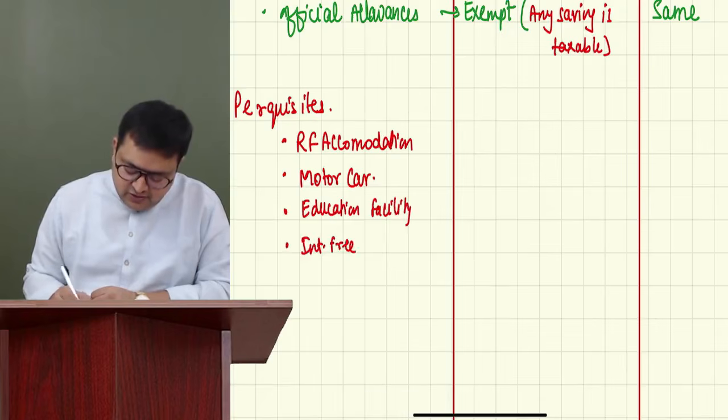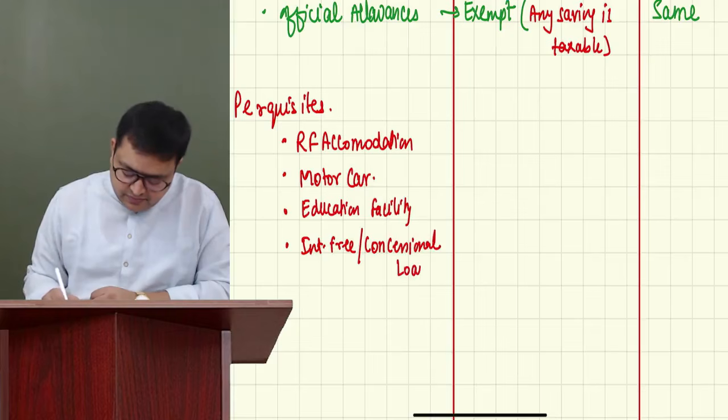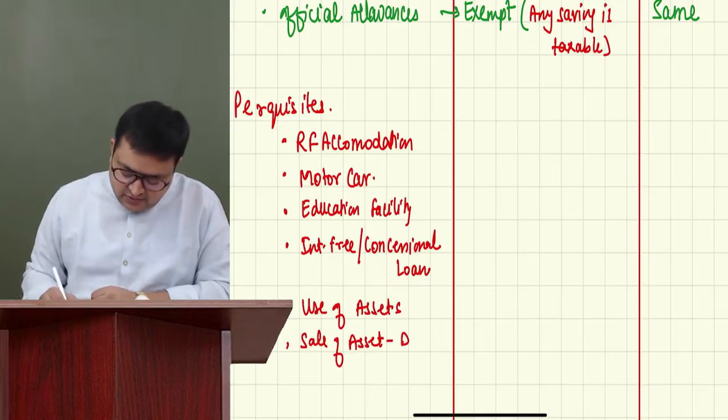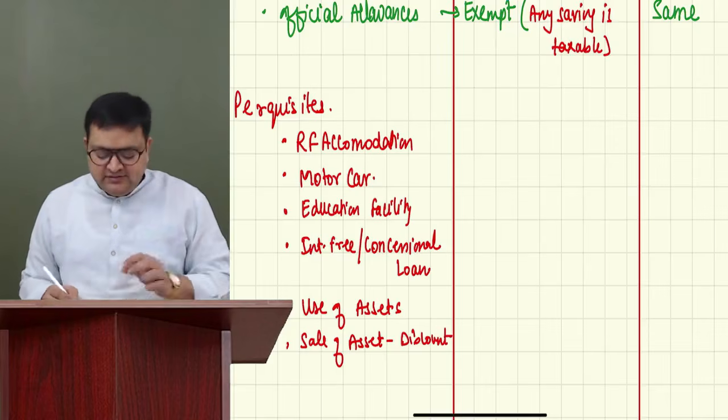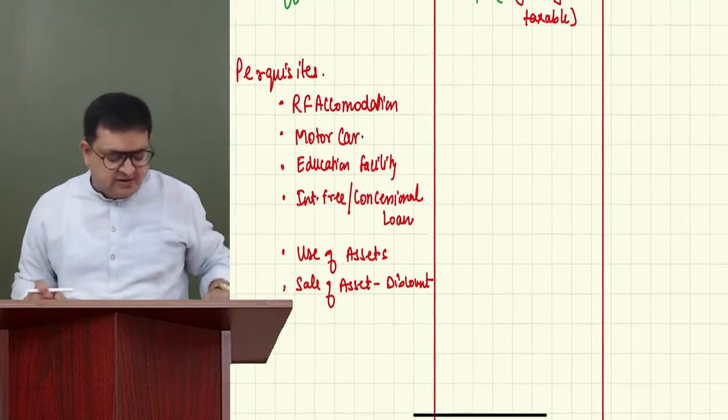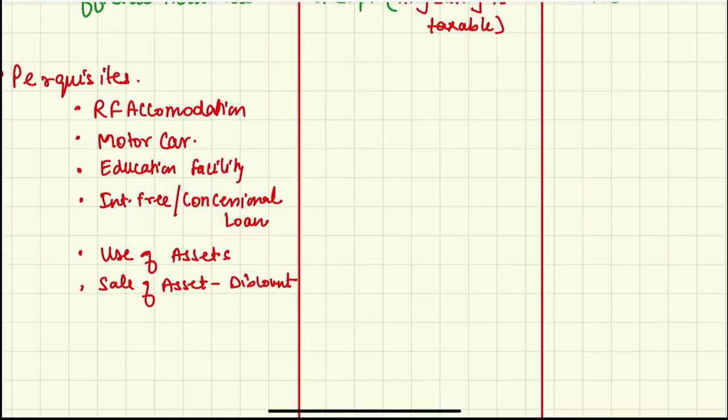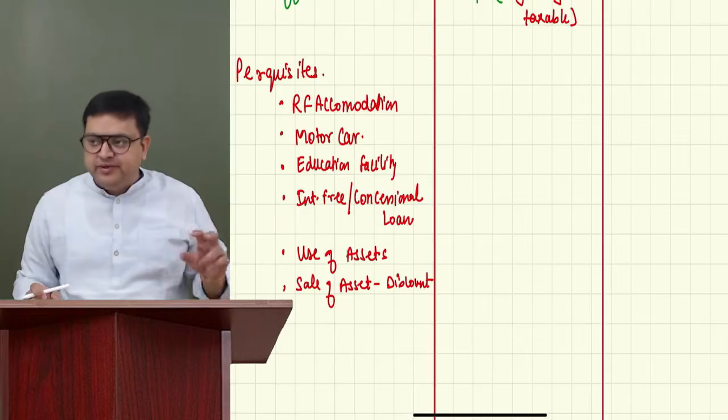Interest-free or concessional loan. Use of assets. Sale of asset at discount or at lower value. These are some important perquisites which are often repeated. So we should know about them.